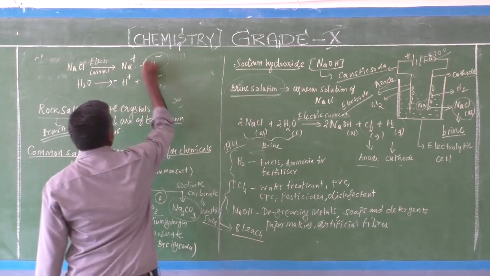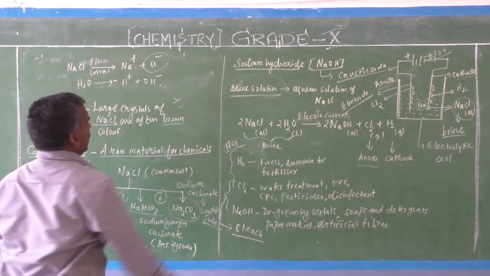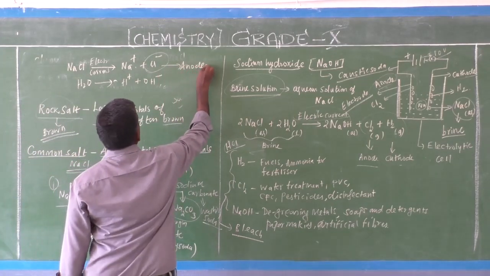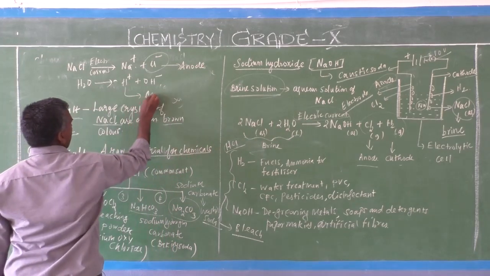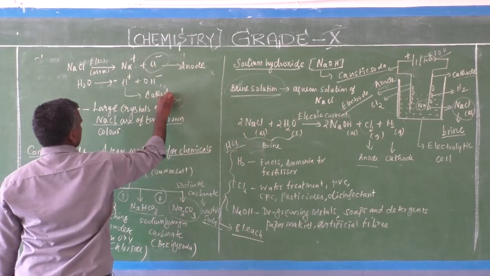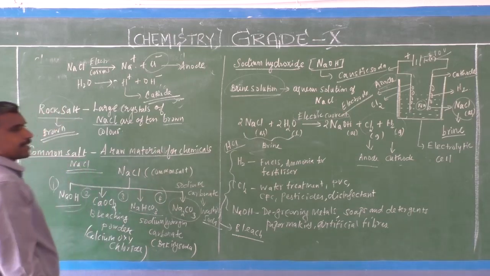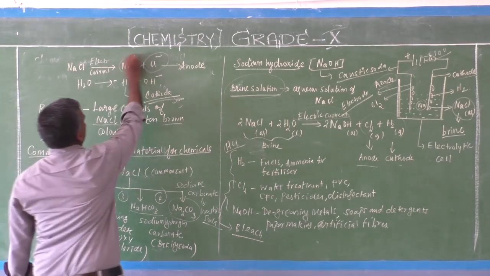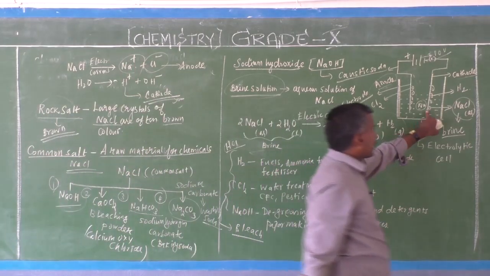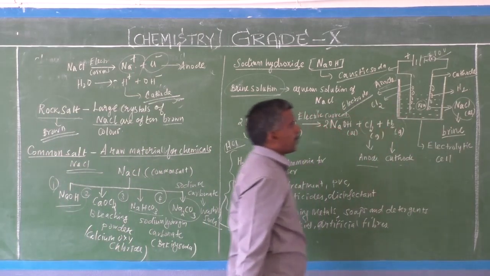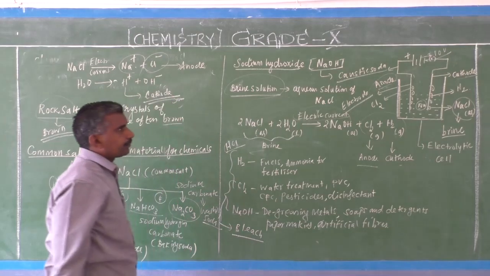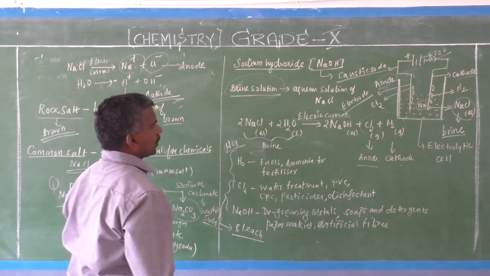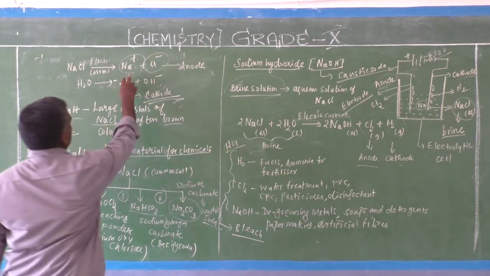Now this chlorine gas is released at the anode. Hydrogen is released at the cathode. Now this sodium metal is deposited at the cathode. What happens to the sodium deposited at the cathode?